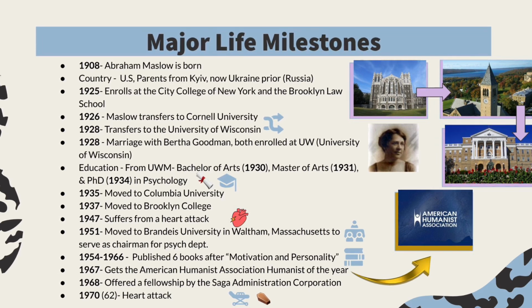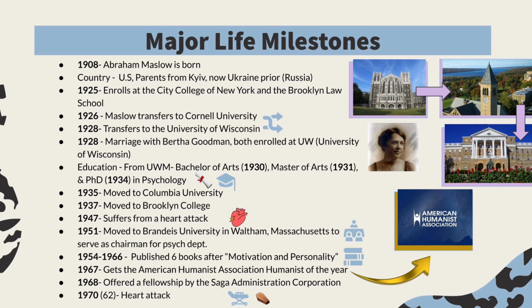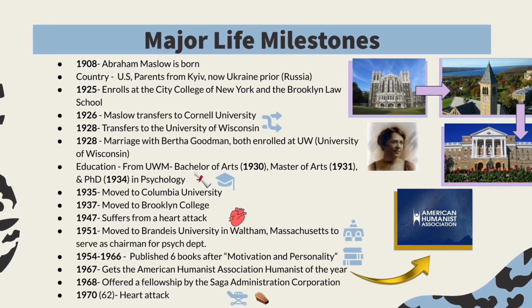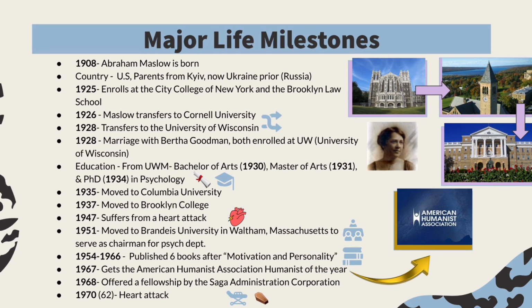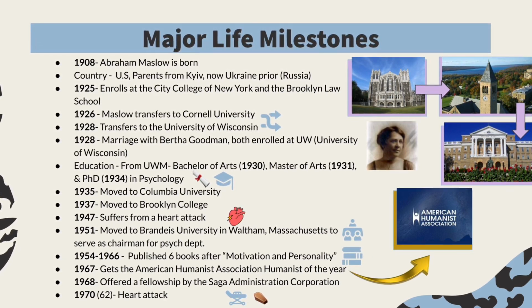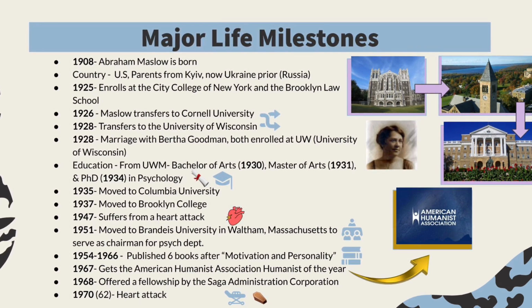Moving on to his major life milestones, Abraham Maslow was born in 1908, and his parents were from Kiev, which was Russia, which is now Ukraine. In 1925, he enrolled at the City College of New York and the Brooklyn Law School. And in 1926, Maslow transferred to Cornell University, and that same year he transferred to the University of Wisconsin, where he got married to Bertha Goodman, who was also enrolled at the University of Wisconsin.